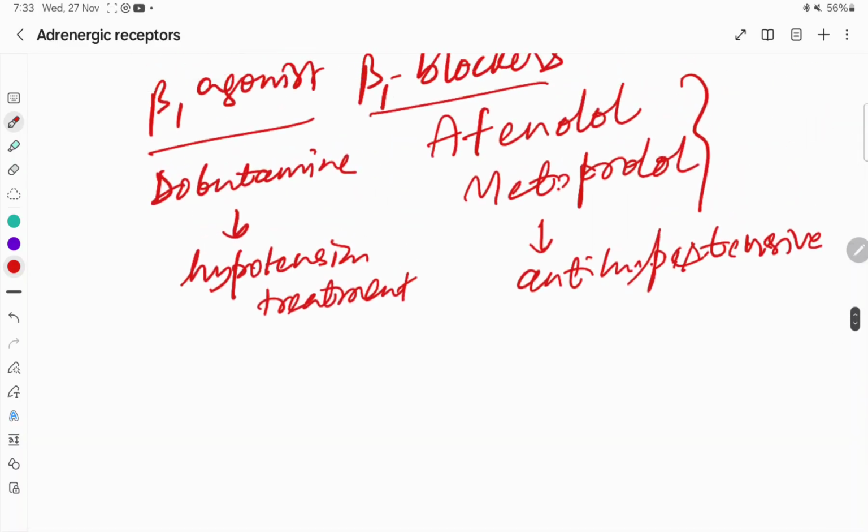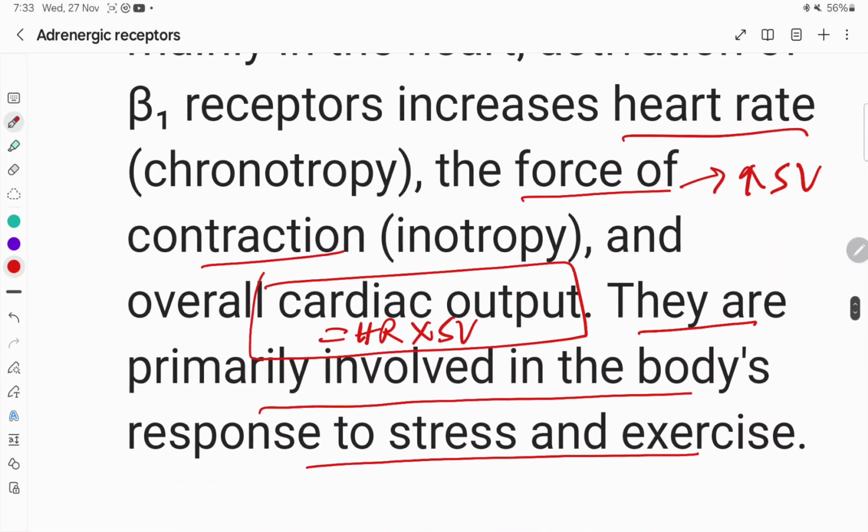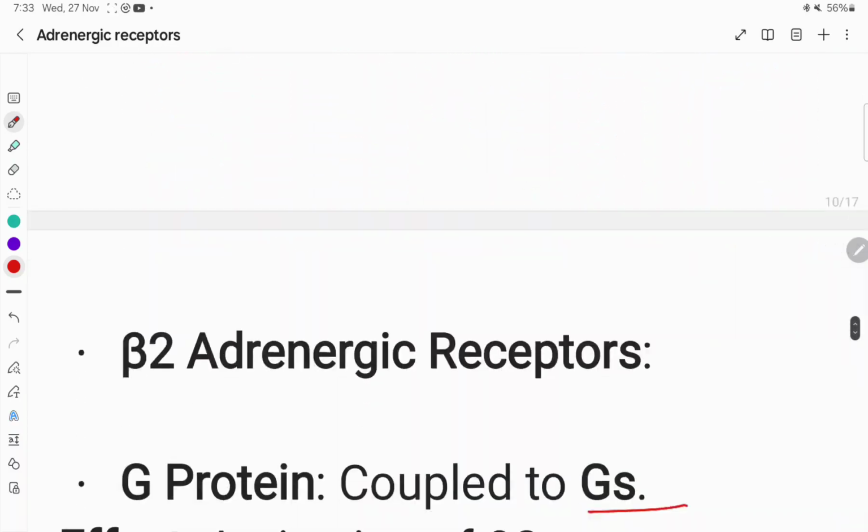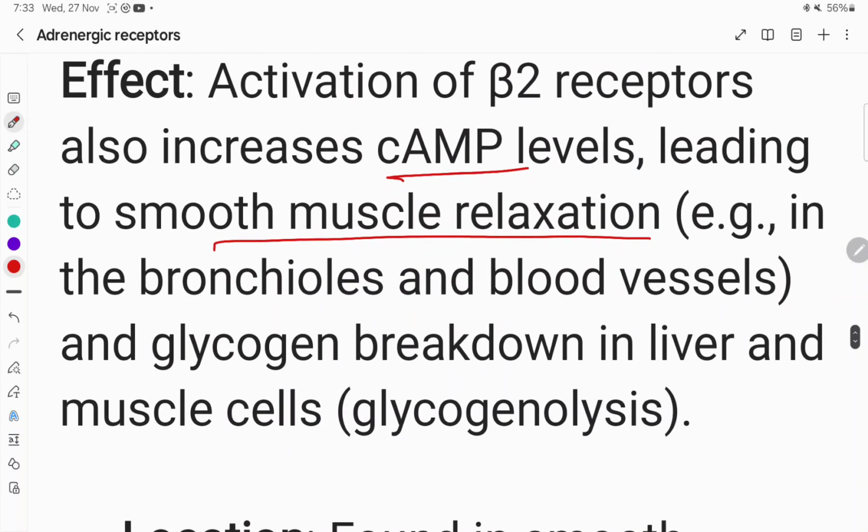And in case of beta 1, this is heart cardiac muscle contraction, whereas beta 2 is located in smooth muscles and causes smooth muscle relaxation, mostly in bronchioles and blood vessels supplied to skeletal muscle. In other areas, alpha 1 receptor is located where smooth muscle contraction occurs, and blood vessels supplied to skeletal muscle, they are producing smooth muscle relaxation and hence vasodilatation.